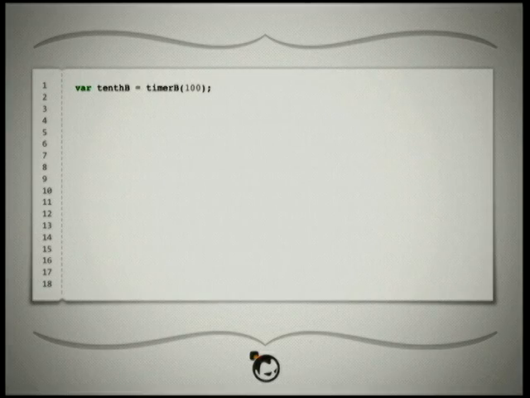So we'll briefly look at the code. Here we're defining a timer behavior. So timerB is to get a timer that's going to emit a value every 100 milliseconds, and that value is going to be stored in a variable so that we can always get whatever the current time was.